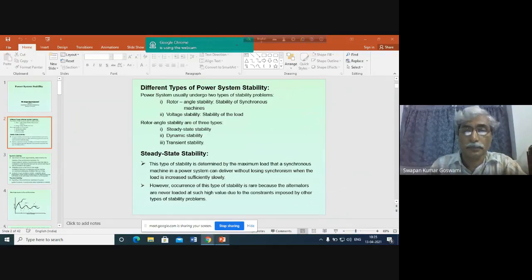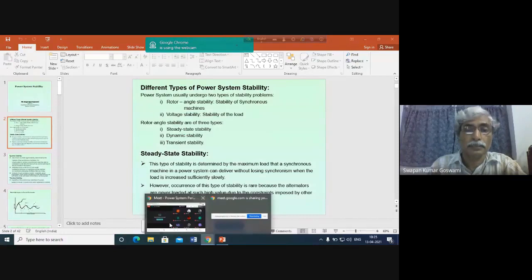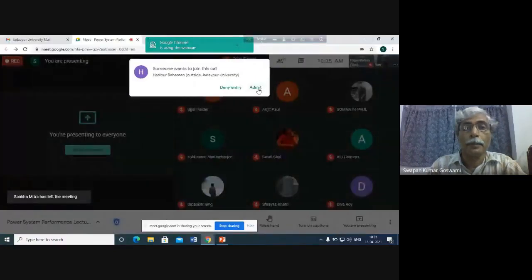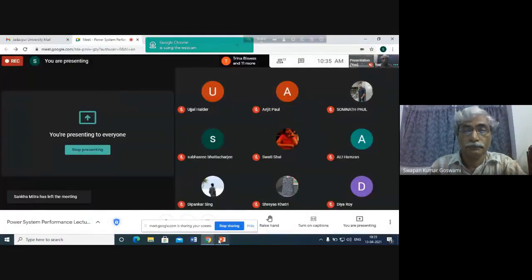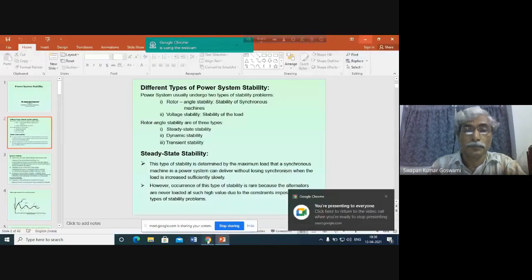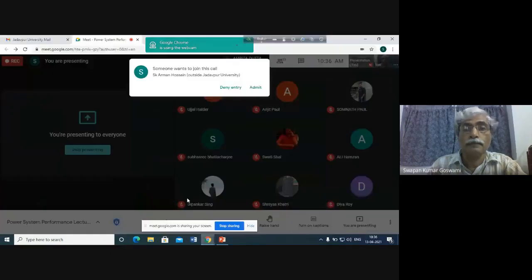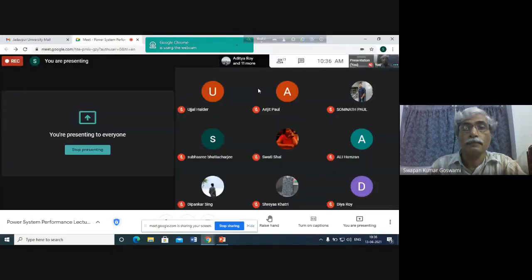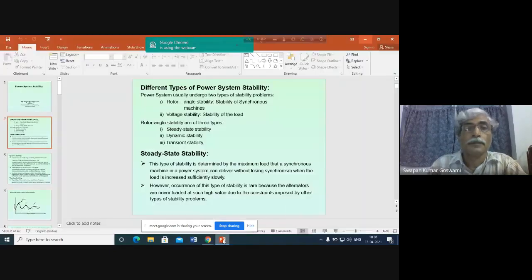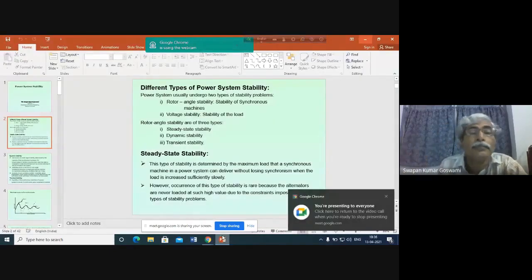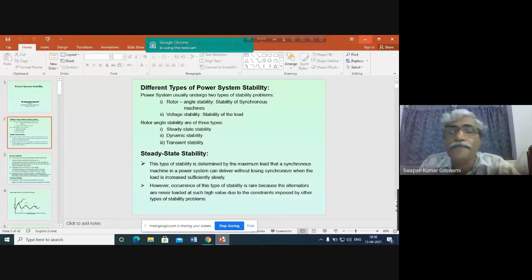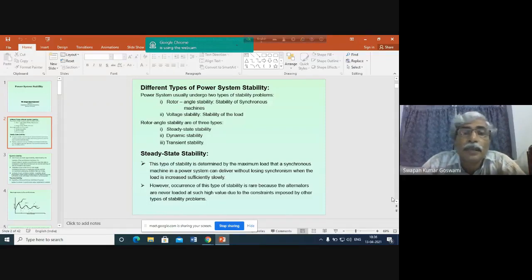Okay, so we have started stability in our previous lecture. So stability, as I already discussed, is the ability of the system to maintain interconnected operation, to maintain integrated operation, and stability can be broadly classified into two types.